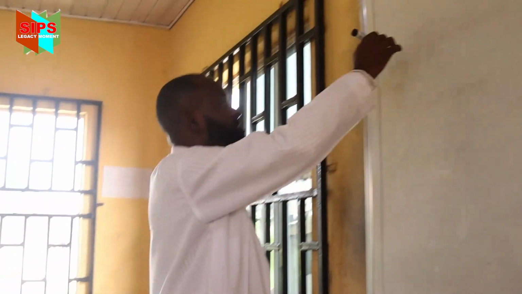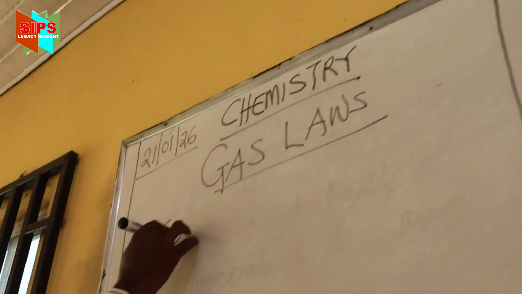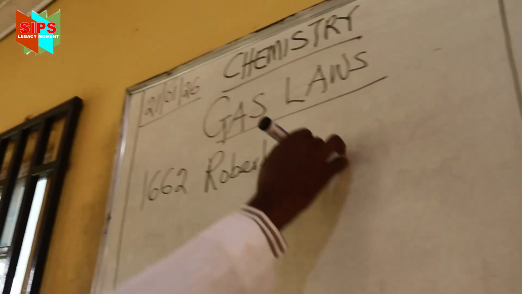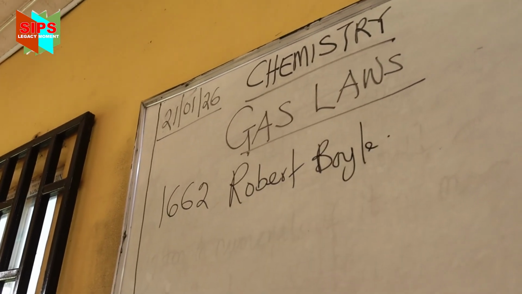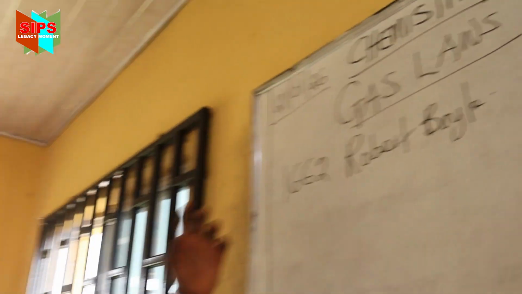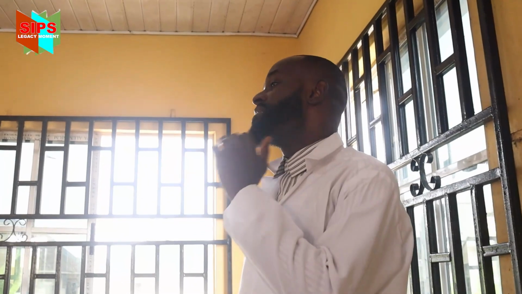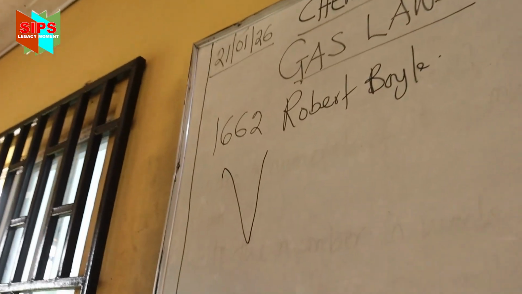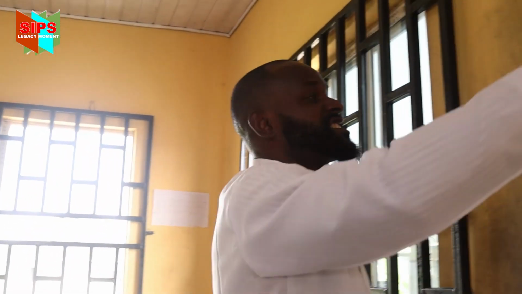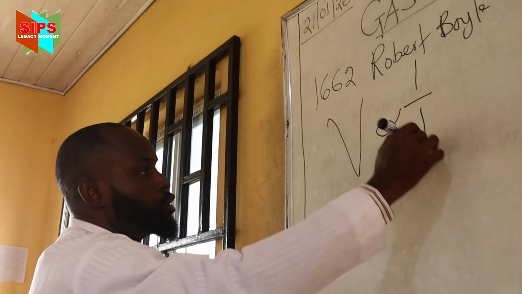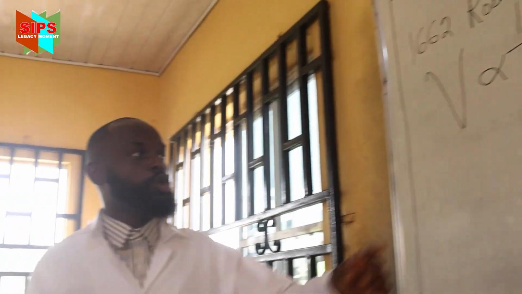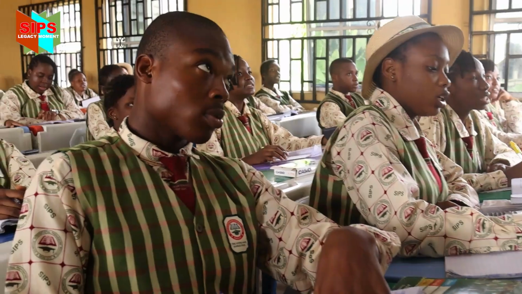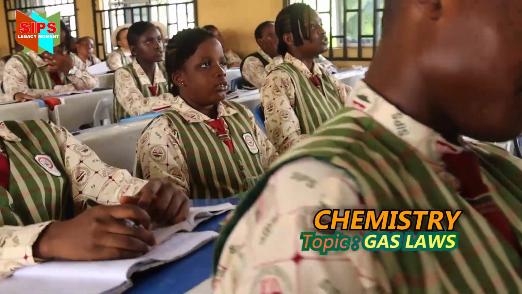In 1662, Robert Boyle stated Boyle's law. Now, I said in 1662, Robert Boyle stated what? Boyle's law. Now, the law is very simple. The law states that the volume of a given mass of gas is inversely proportional to the pressure. Can you repeat after me? The volume of a given mass of gas is inversely proportional to the pressure.